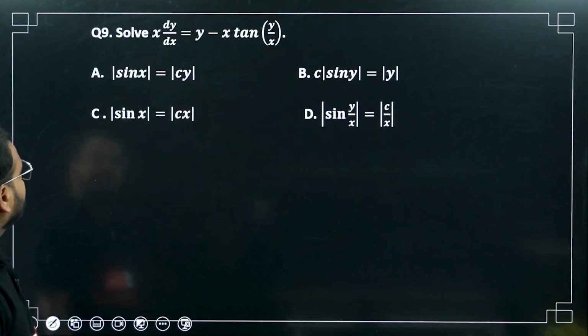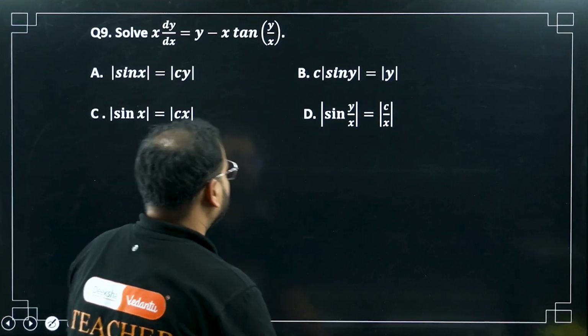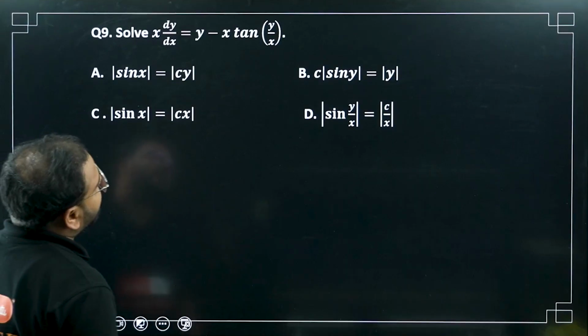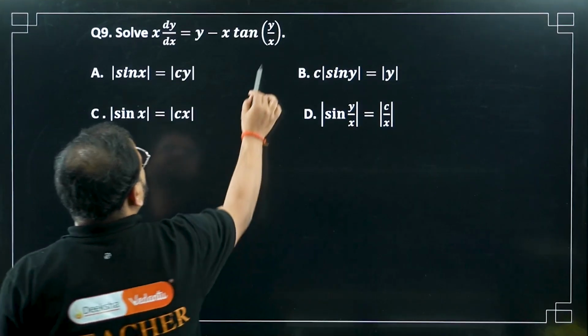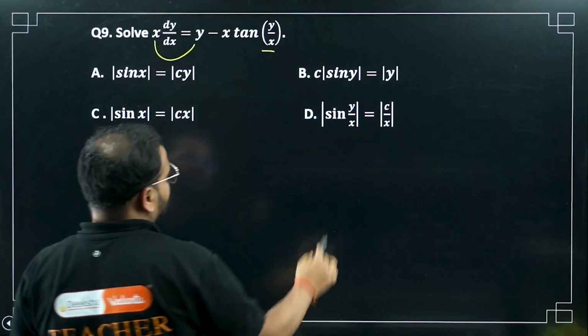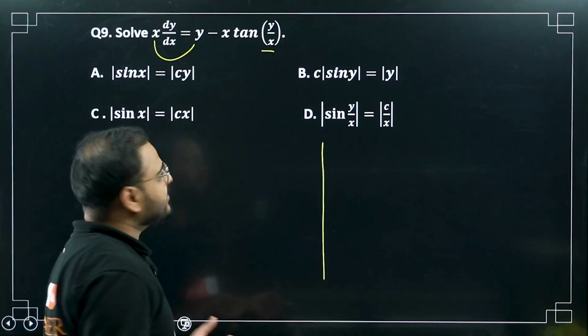Okay, now question number 9. x dy by dx equals y minus x tan of y by x. I can see y by x is coming. Even if I divide by x on this side, I get y by x. So something must be forming over there. I have to use substitution again, but let's see.